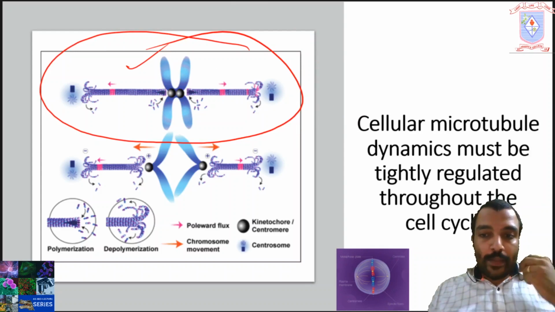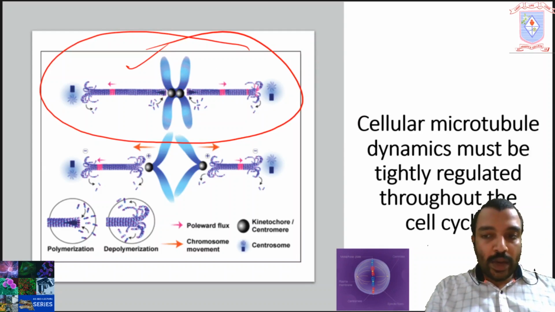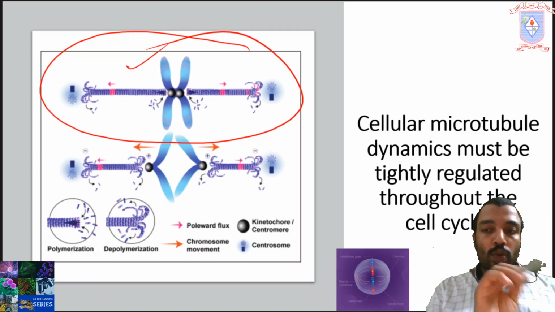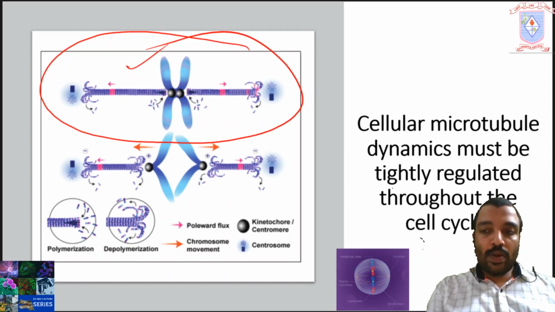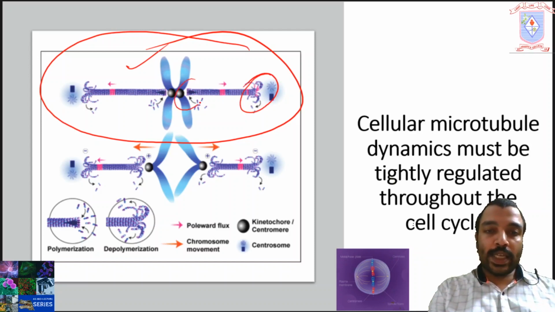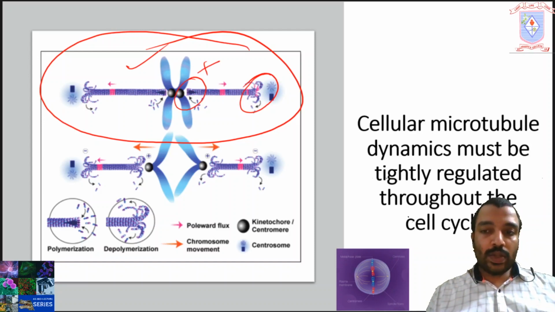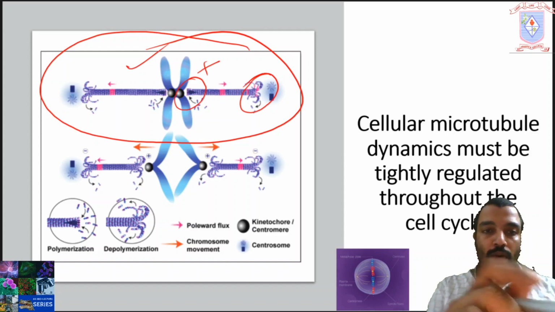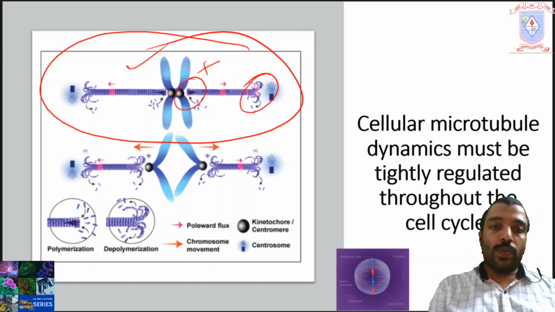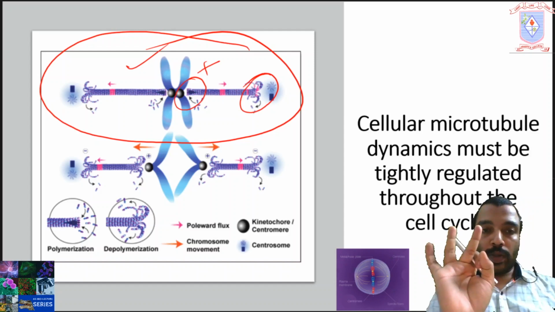During metaphase, microtubules associated with kinetochores undergo two events. One is depolymerization of monomers, that is tubulin, at their minus end, and second is polymerization of monomers at the plus end. So, there are three types of microtubules, isn't it?